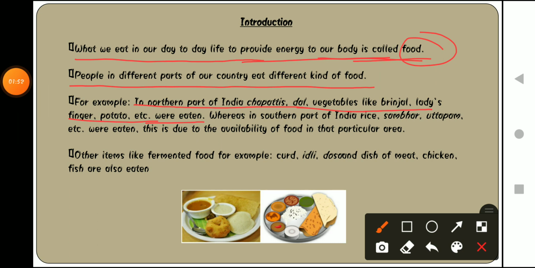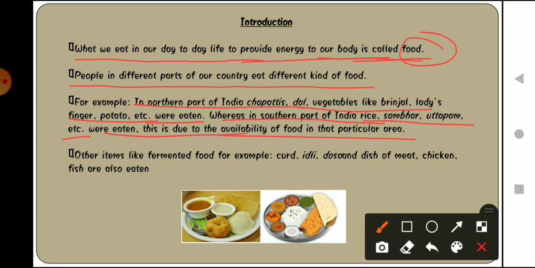Whereas in the southern part, like Chennai, Madras, these people mostly eat rice, sambar, uttapam. These are the dishes they mostly take in their diet. They eat these types of things due to the availability of the food in that particular area, because the rice, the sambar, all these food items are easily available to them in the southern part of our country.